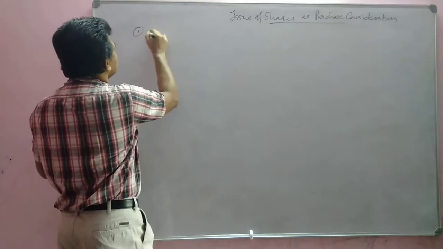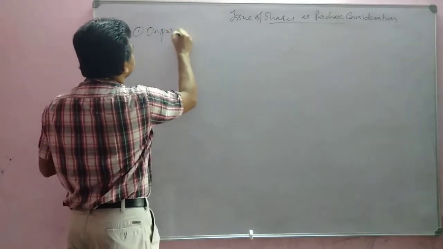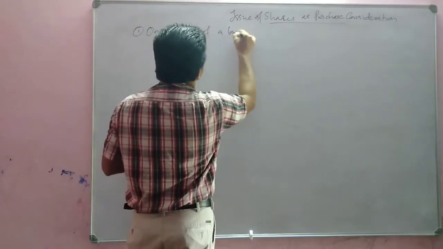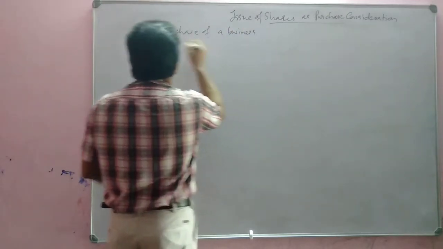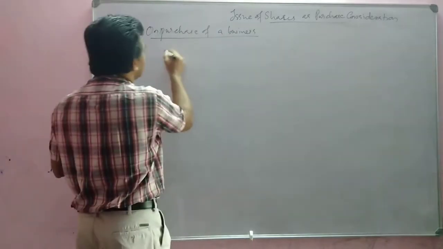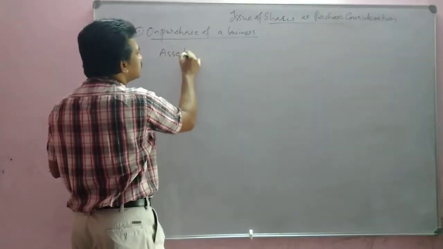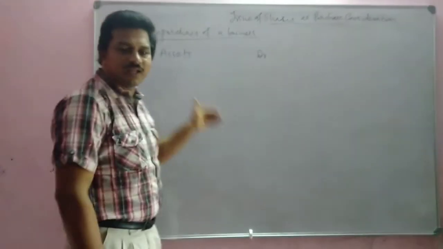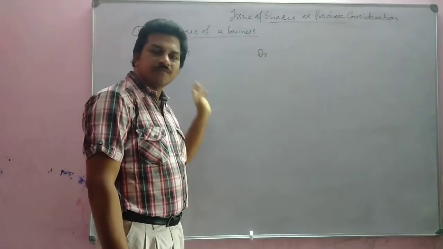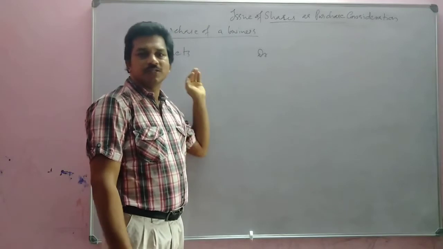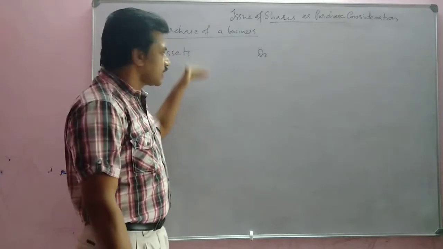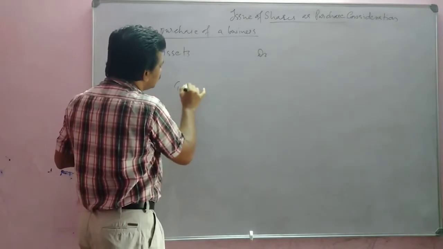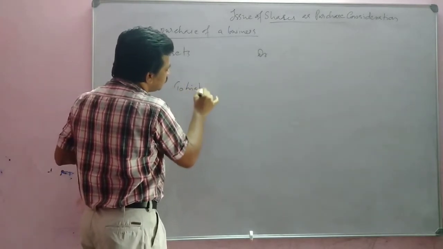That means on purchase of a business, we will write the journal entry as: assets debit. Assets we will write one by one. It can be plant and machinery, land and building, then furniture, then debtors, stock, cash, all the things we will write like this. Then below that we will write the liabilities.